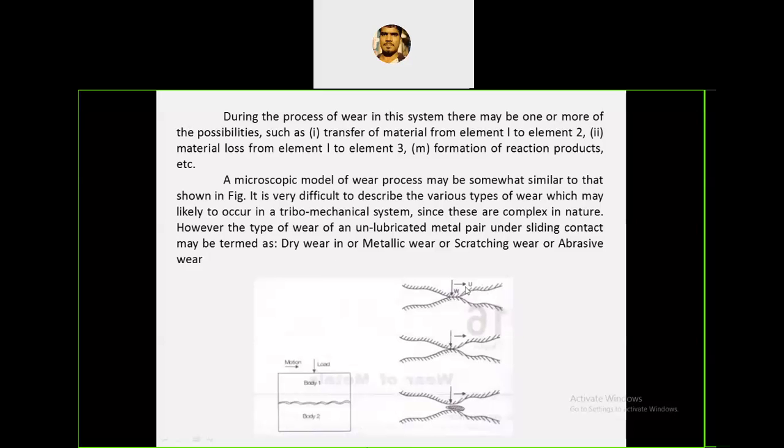Here U means velocity, and W means load acting. Because of this, there is a direct contact between these two surfaces, or there is a third element present between these two surfaces, and this may cause the wear. And here, if you don't use any lubricant, because of lack of lubricant, if wear occurs, then that is called dry wear. It is called dry wear.